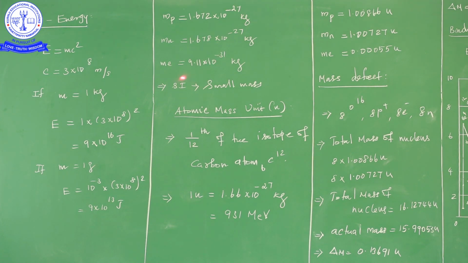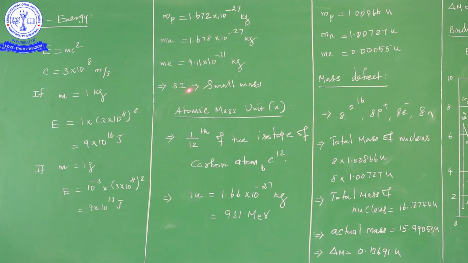While writing in the SI unit, it is a very small mass. Why? Because here minus 27, here minus 27, here minus 31. Kilogram is the SI unit. The mass of the proton, the mass of the neutron and the mass of the electron written in SI form are considered very small masses. So instead of SI units, we can find an alternative unit, because when we write in SI units, the values are very small.